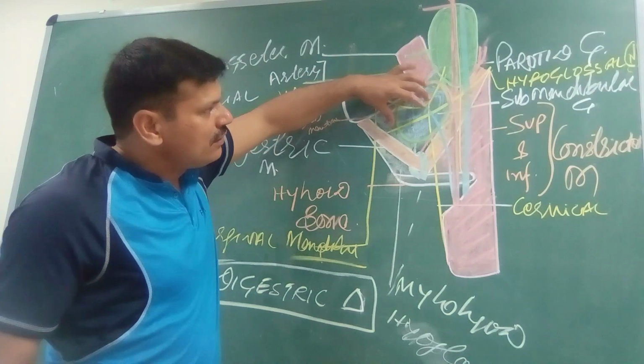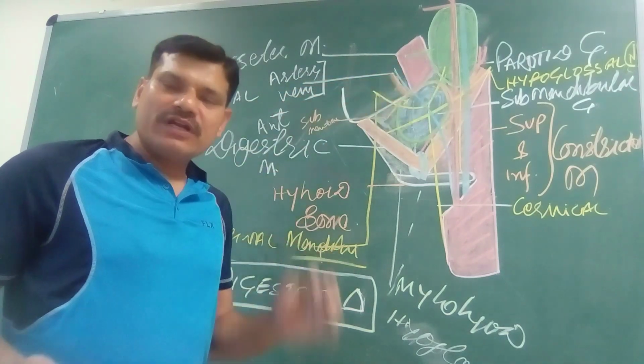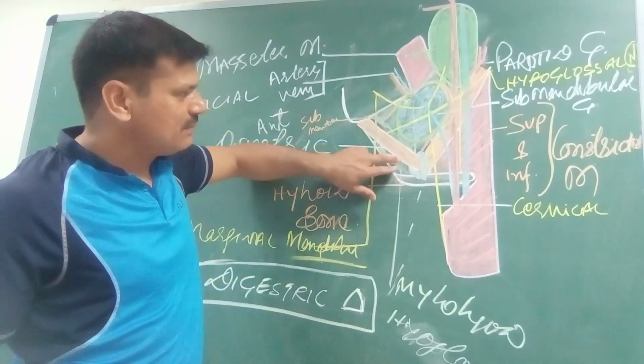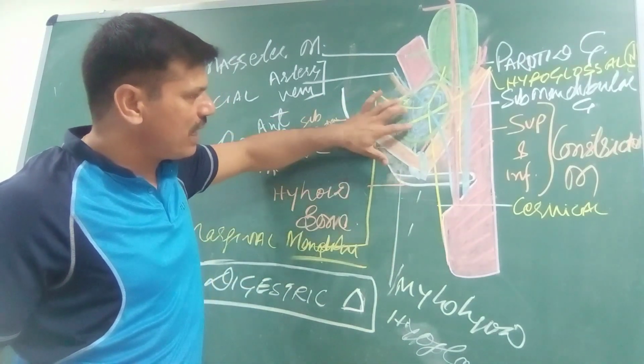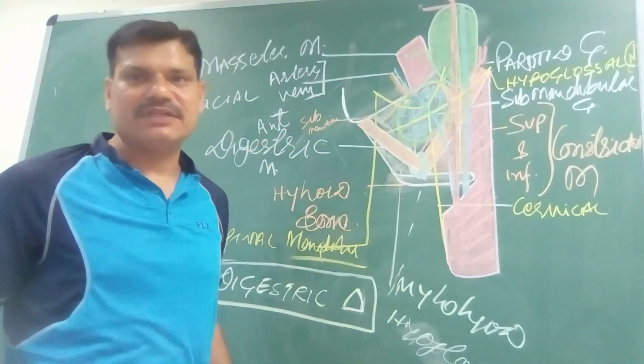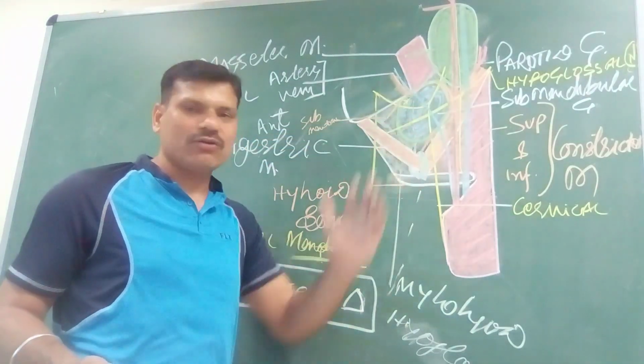Then the floor is formed, as we have already discussed in the submental triangle. The muscles are the suprahyoid muscles: the mylohyoid, and lateral to the mylohyoid, this is the area where the hyoglossus muscle is present. So the floor is formed by the mylohyoid and the hyoglossus muscle.